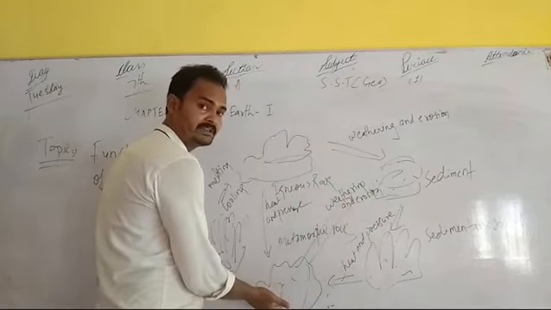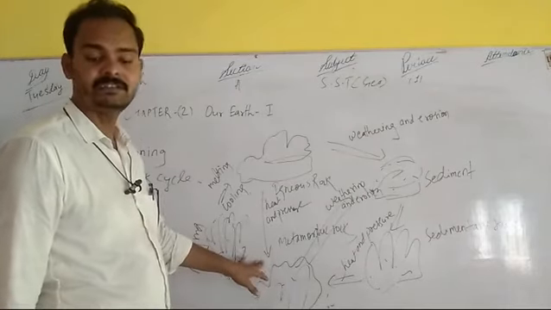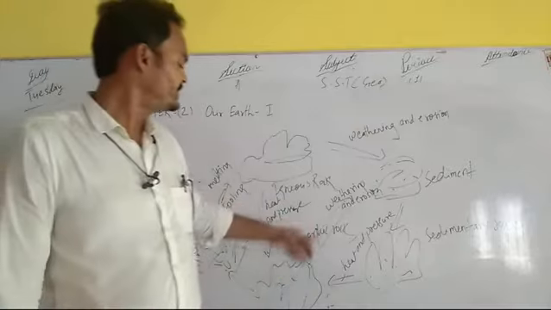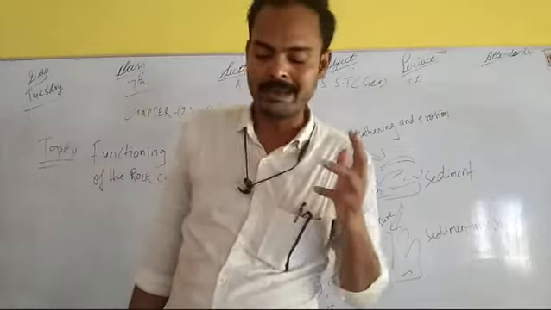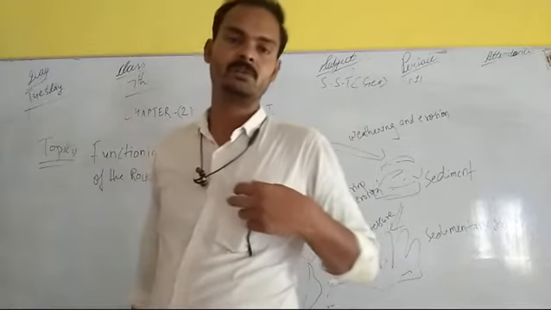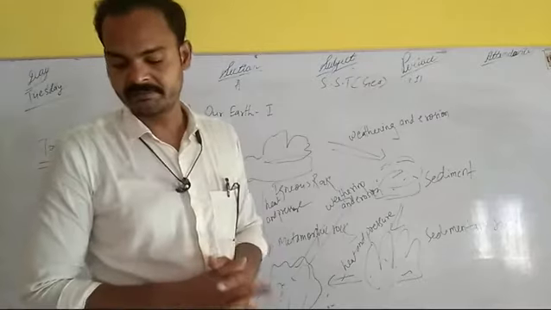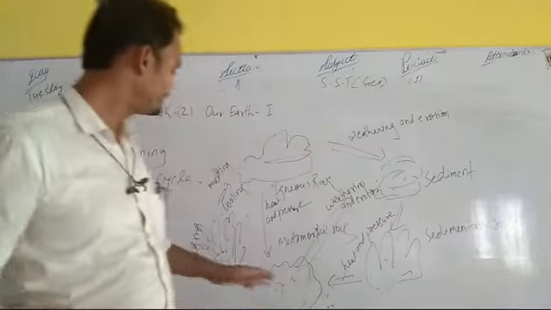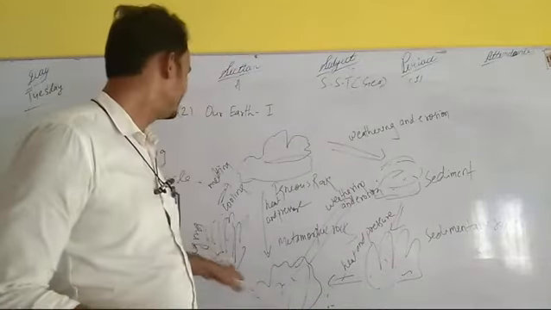After melting in great heat and pressure, sedimentary and metamorphic rocks change into molten magma, that means the liquid form of magma. This magma again cools down and forms igneous rocks.